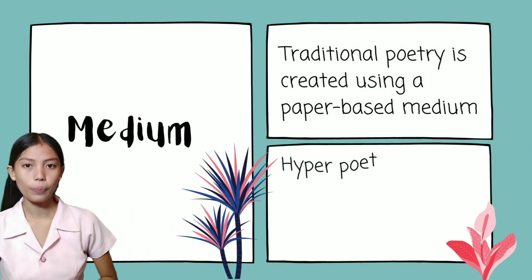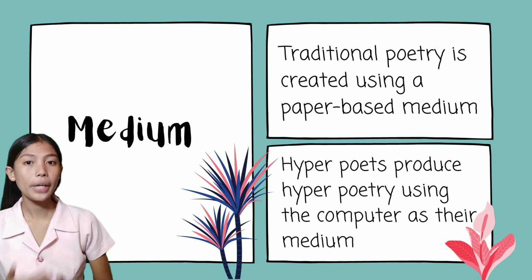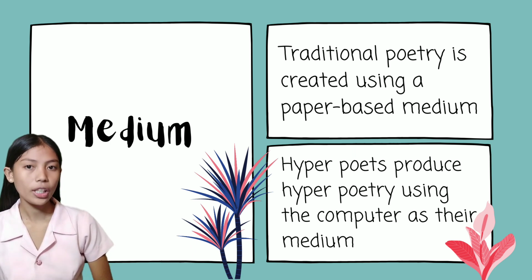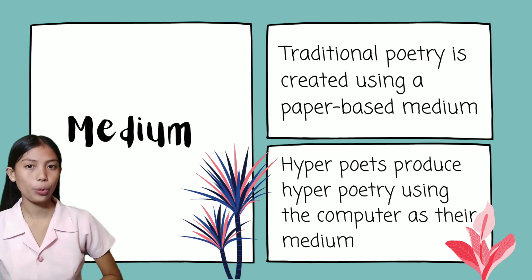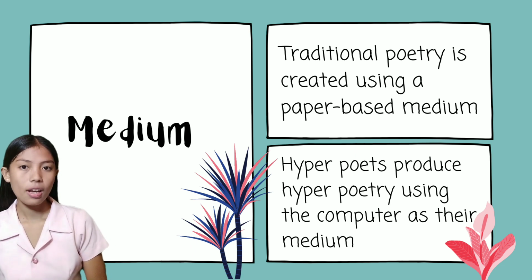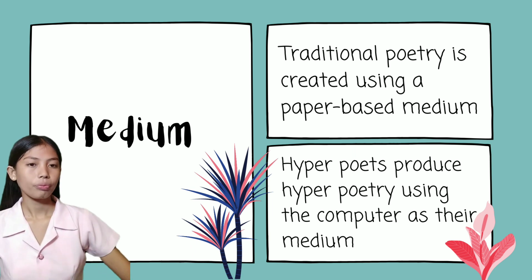Next is their medium. So traditional poetry is created using a paper-based medium, while hyperpoets produce hyperpoetry using the computer as their medium. So this is the main difference between these two. So remember that traditional poetry is paper-based, while hyperpoetry is a digital medium.